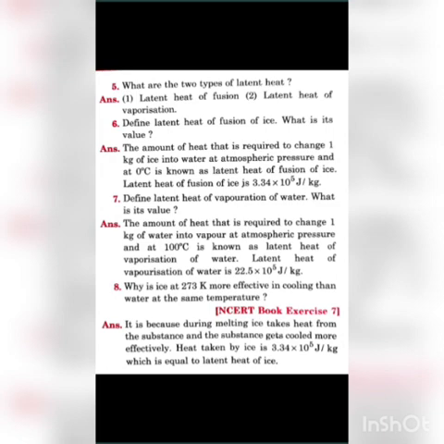What are the two types of latent heat? Answer is latent heat of fusion, latent heat of vaporization. Next question, define latent heat of fusion of ice. What is its value? Answer, the amount of heat that is required to change 1 kg of ice into water at atmospheric pressure and at 0 degrees centigrade is known as latent heat of fusion of ice. Latent heat of fusion of ice is 3.34 into 10 the power 5 joule per kg.